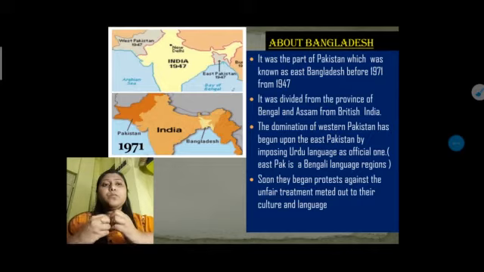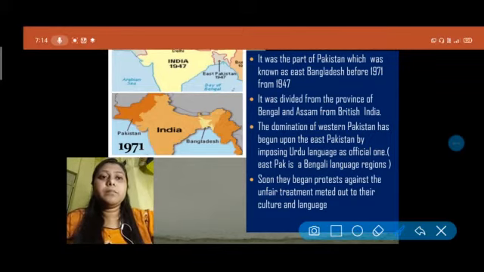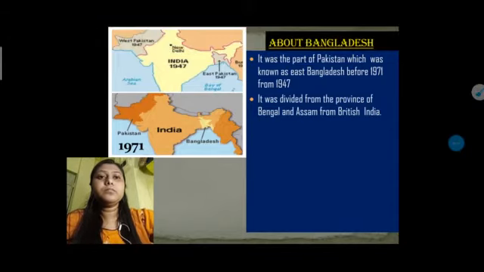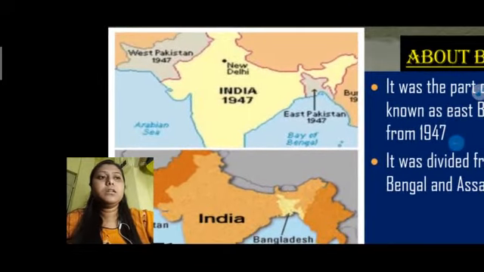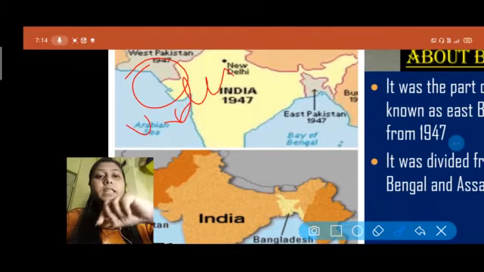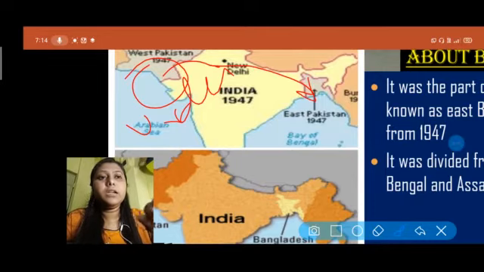Now the first most important reason behind this was that Western Pakistan officially declared that in their country Urdu would be the official language, and they wanted the language which they declared as their official language to also be imposed here, in East Pakistan, as it is also a part of the country.